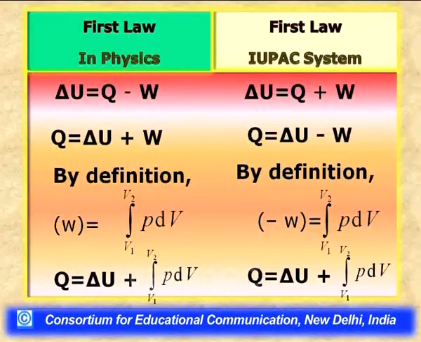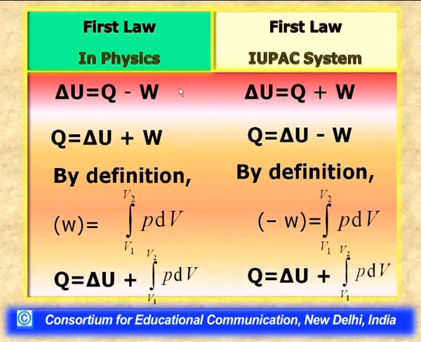Having said this, let us now have a look at the difference in the first law of thermodynamics through this projection. Here you can see we have compared the equations of the first law of thermodynamics in physics and in the IUPAC system, that is chemistry. Students always encounter a difference between the sign conventions of work in the IUPAC system and in physics, and this leads to utmost confusion in their minds. Why is this sign convention different?